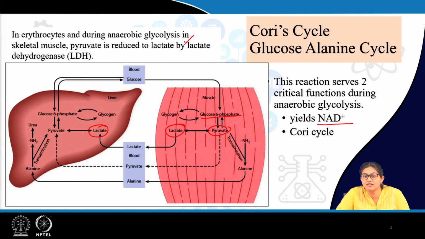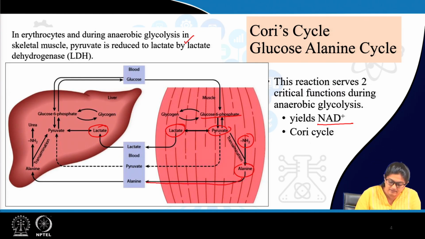Now, how does this happen? Via degradation of protein there is production of amino acids, and there is also production of ammonia from deamination of those amino acids. So, there is accumulation of ammonia which should be cleared, as well as amino acids like alanine should be utilized in such a way that it can contribute to production of glucose. Now, once again this alanine can be transported via circulation to liver.